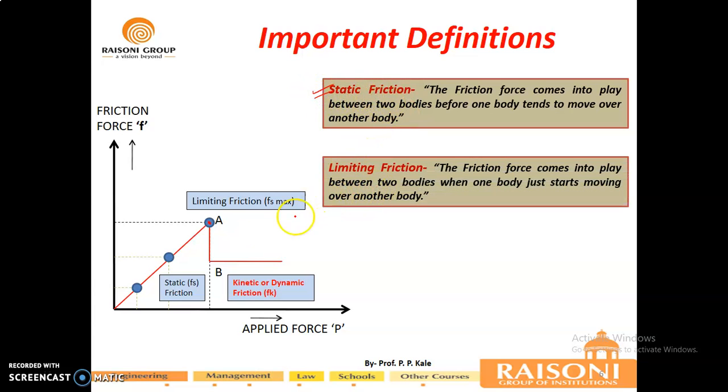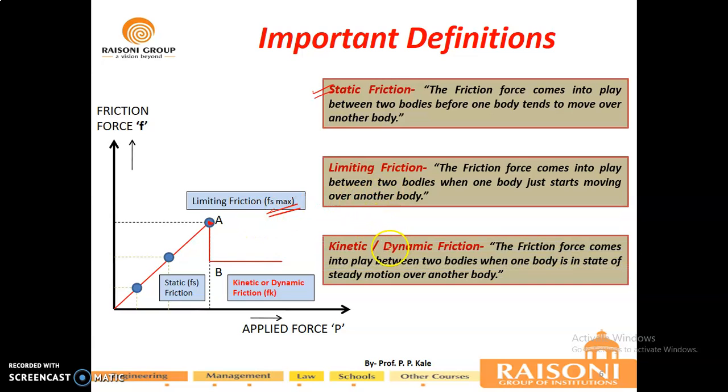Now limiting friction is the friction force which comes into play between two bodies when one body just starts moving. After this point it will just start moving over the ground surface. Therefore this is called the maximum limit, that is Fs max. Fs represents static force and Fk represents our kinetic force.